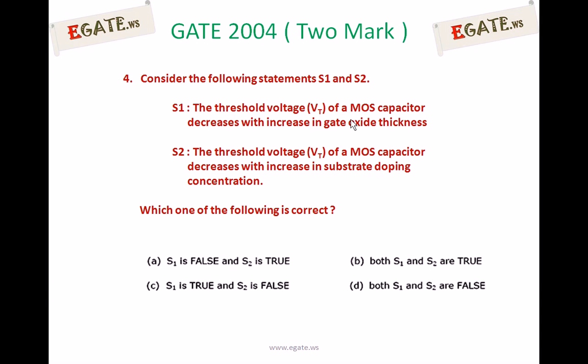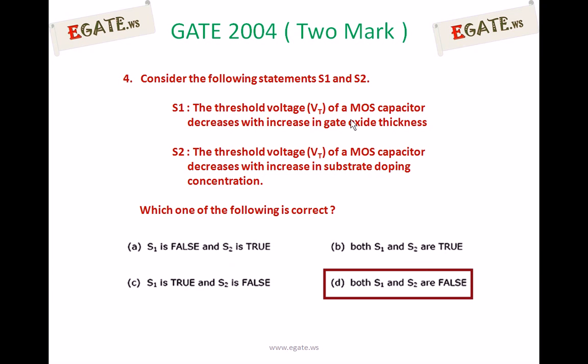The question is related to the MOS capacitor and its threshold voltage. What happens to threshold voltage if gate oxide thickness increases? What happens to threshold voltage if we increase the substrate doping concentration? If we know these two things, we can solve this question. The correct answer is D. Both statement 1 and statement 2 are false. We will see the details now.